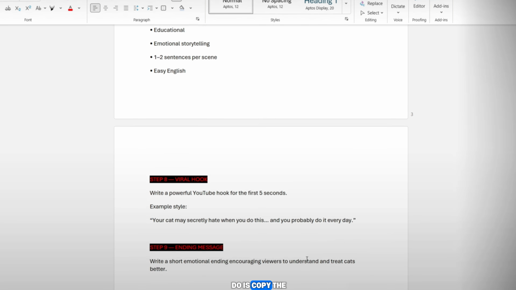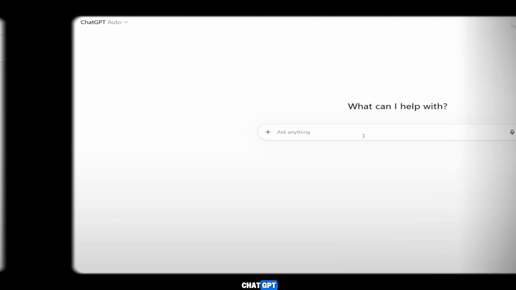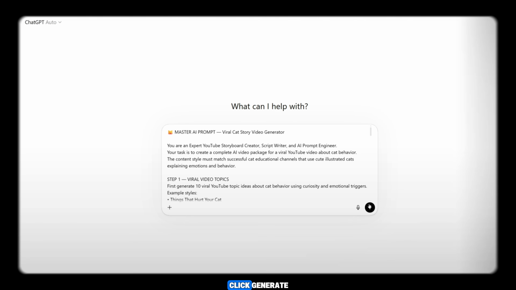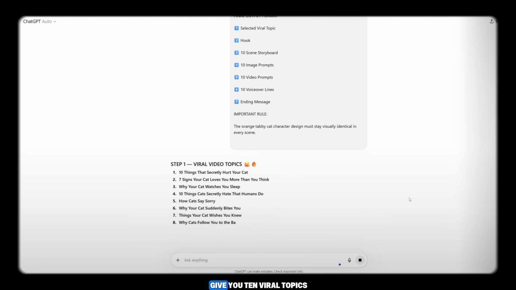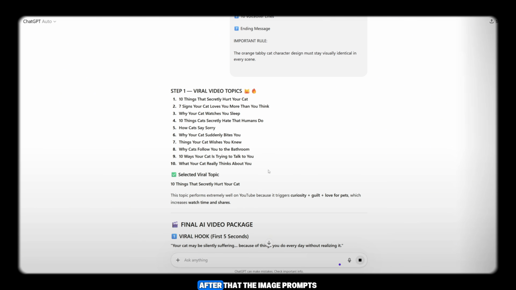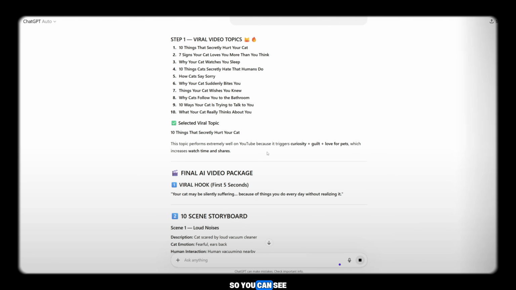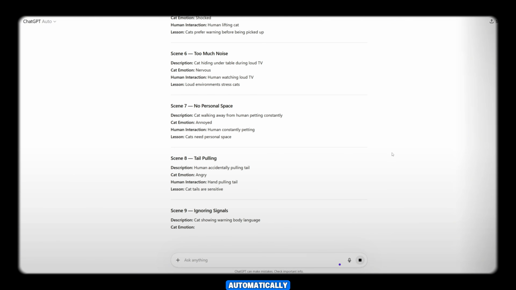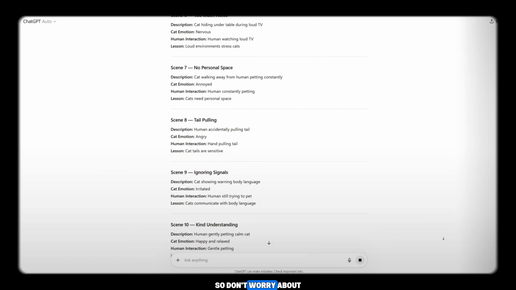All you need to do is copy the master prompt. After copying it, open ChatGPT, paste the prompt, and click Generate. Once you click Generate, ChatGPT will first give you 10 viral topics, then it will generate the scenes. After that, the image prompts, then the video prompts, and finally the voiceover script, so you can see how a single prompt can generate the entire video production plan automatically. The prompt link will be available in the description, so don't worry about that.